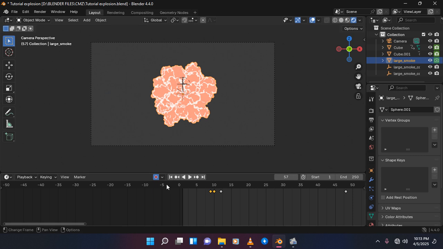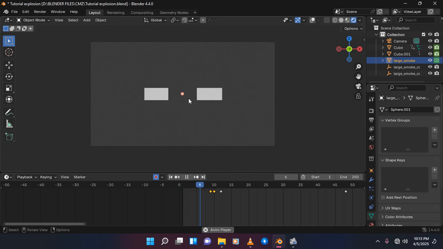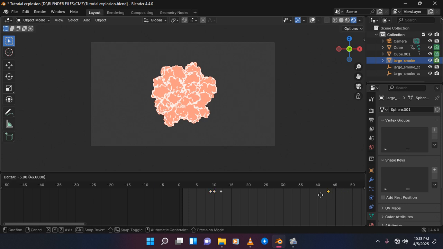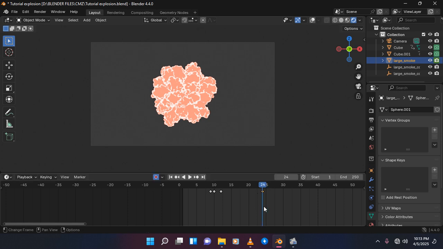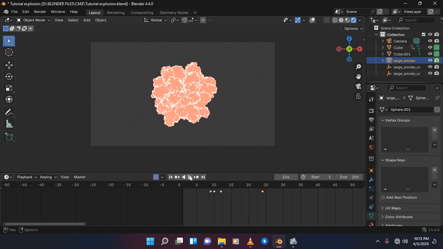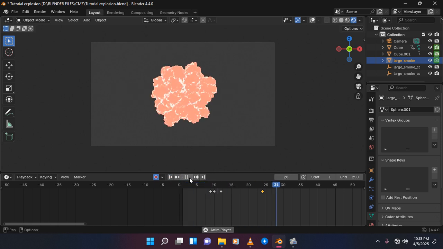So you go like that, and then let's disable this, and then boom, let's explore it. If you want it to happen a bit faster, you can just bring this keyframe right here on frame 24. Yeah, and then when you play it, it happens like that.